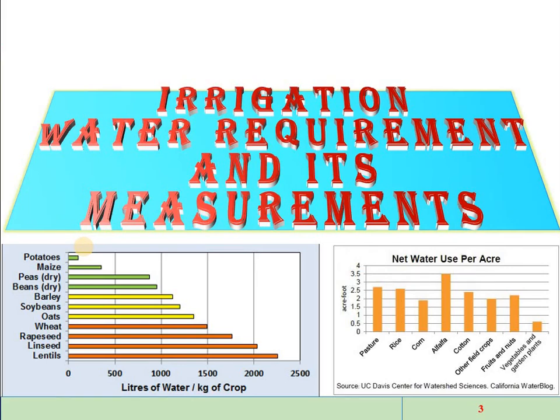The most important topic of irrigation engineering is the irrigation water requirement and its determination. Because for any type of design, planning and management of an irrigation project, first we have to know the water requirement of a specific crop for the given area. If we know the required quantity of water for the given area, then we can design and plan the intake and conveyance, application and distribution structures in the irrigation project.